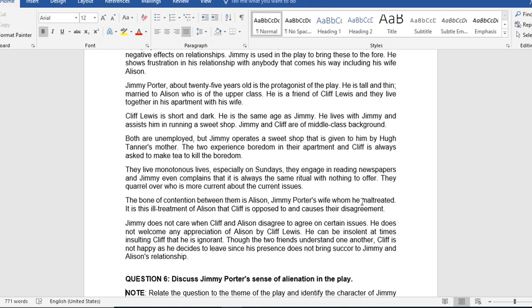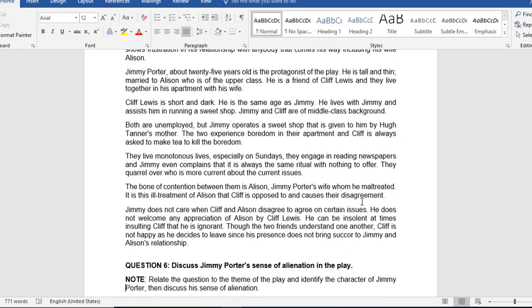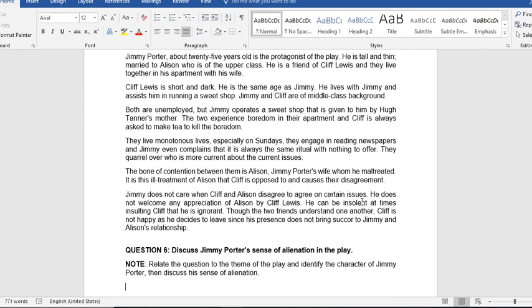Both are unemployed, but Jimmy operates a sweet shop that is given to him by Alison's mother. The two experience boredom in their apartment, and Cliff is always asked to make tea to kill the boredom. They live monotonous lives, especially on Sundays. They engage in reading newspapers, and Jimmy even complains that it is always the same ritual with nothing to offer. They quarrel over who is more current about the current issues.